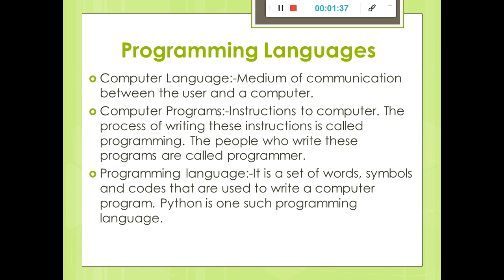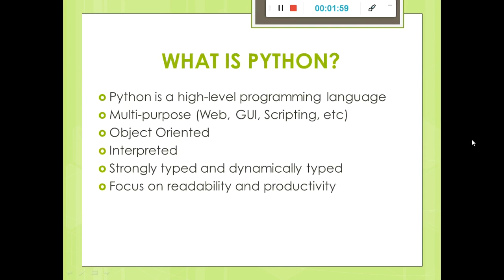The language we are using is called the computer language, and the person who writes this language is called the computer programmer. The language with the set of words and symbols we use to perform tasks in the computer is called a computer language. Like Python is also a language, C++. Why are we using Python?